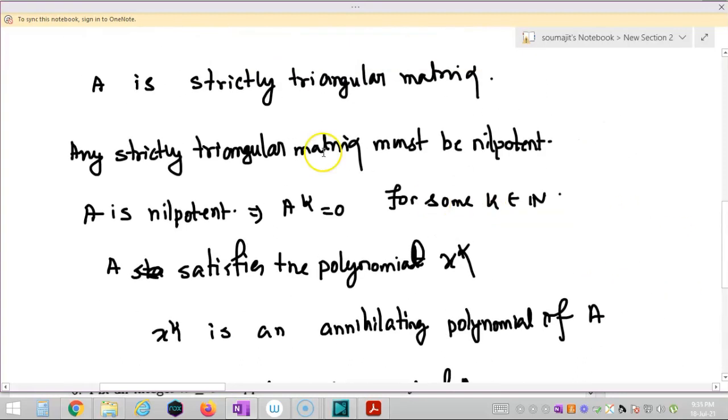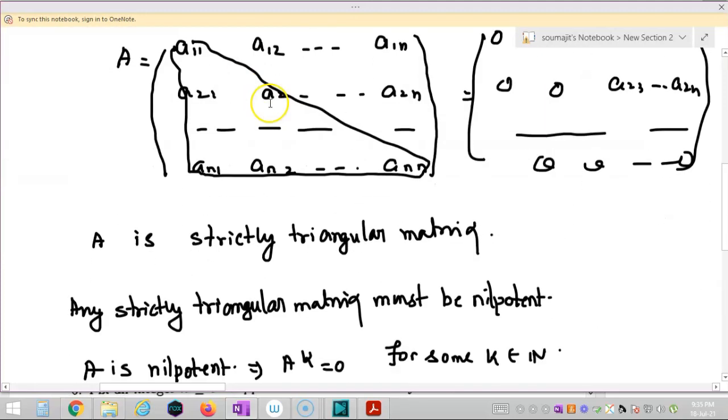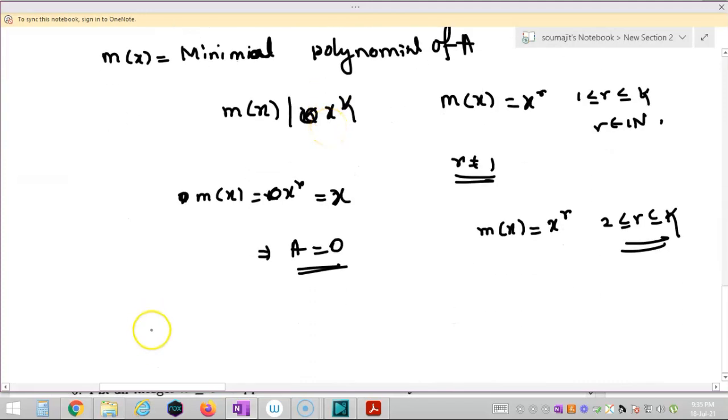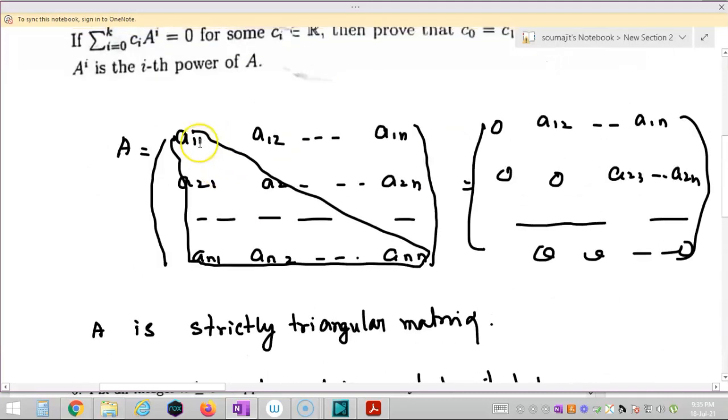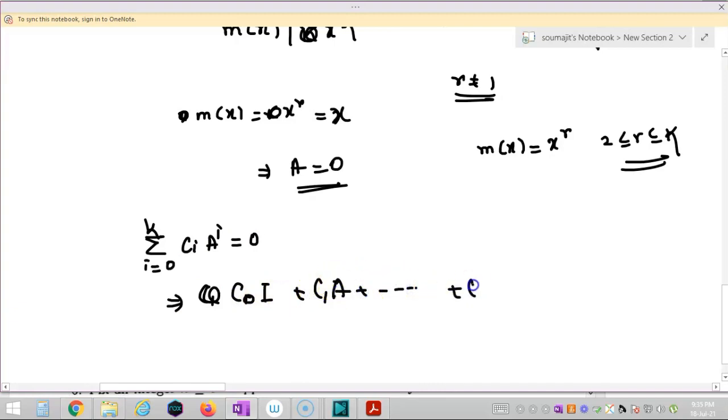Now observe this polynomial: summation i equal to 0 to k of ci A to the power i equals 0. When you put i equal to 0, that is c0 into I plus c1 into A plus ... plus ck A to the power k is equal to 0.